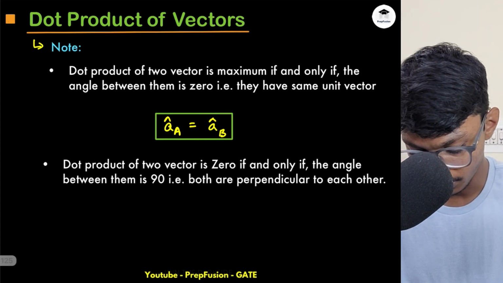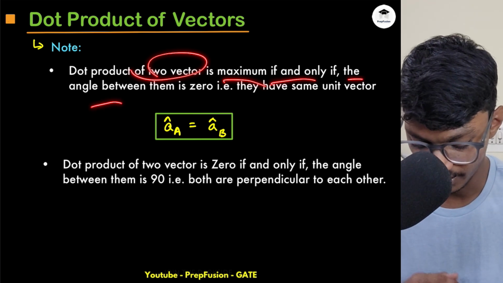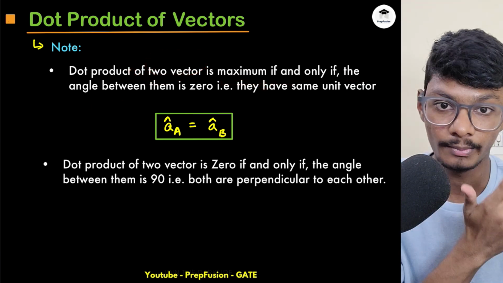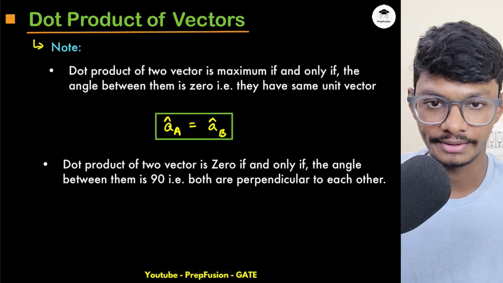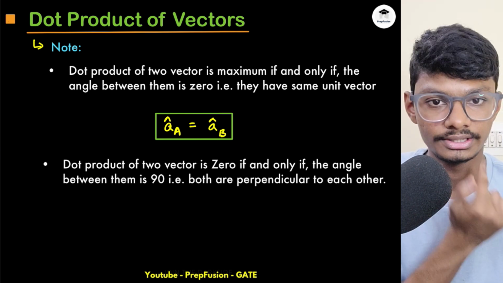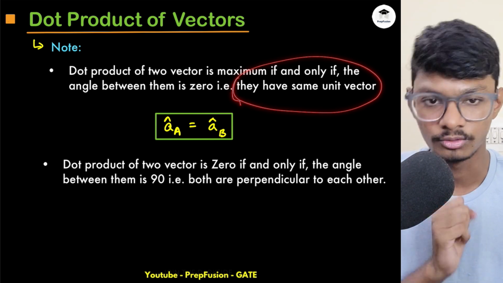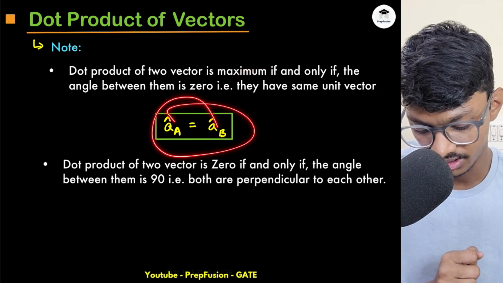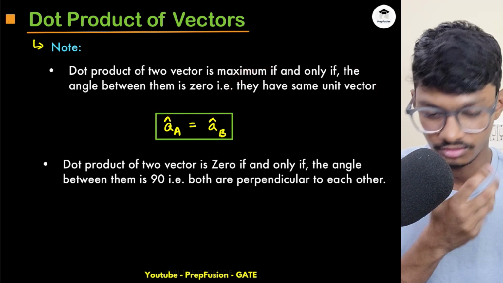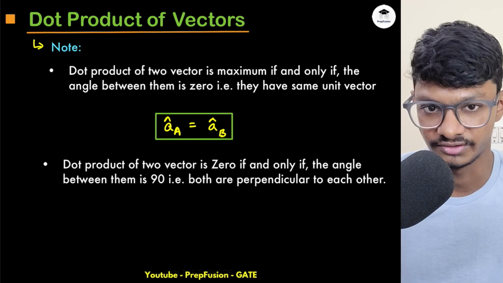Now, the dot product of two vectors is maximum if and only if the angle between them is 0. Obviously cos theta will be maximum when theta is equal to 0, while I can control the magnitudes. So they have the same unit vector or the same direction, basically the same vectors only with different magnitudes.